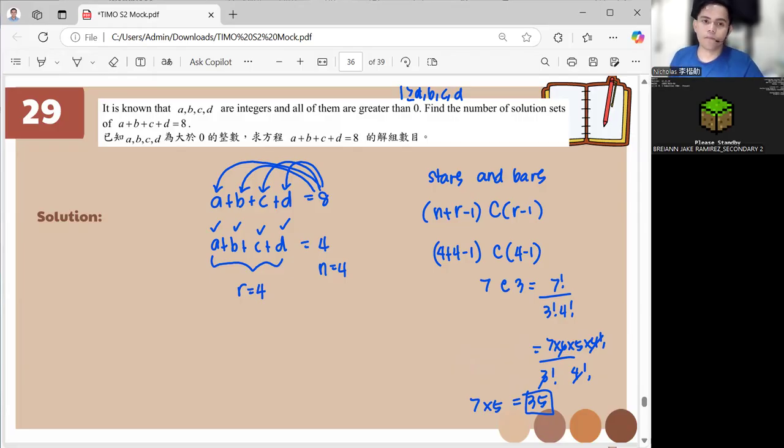Very easy, right? Stars and bars. You just need to know how to distribute the numbers. And you should be very careful in getting the value of N because the value of N varies. The value of N matters. Say, for example, greater than 0. So from 8, you distribute 1 to each of A, B, C, D. It will become 8 minus 4, which is 4 already. So the N becomes 4. Okay?